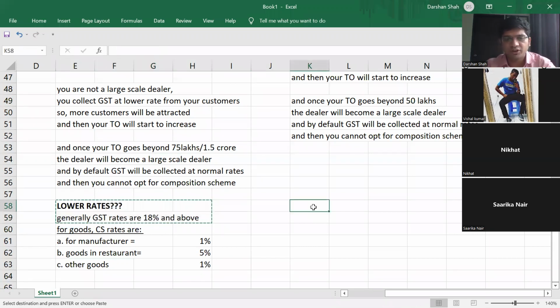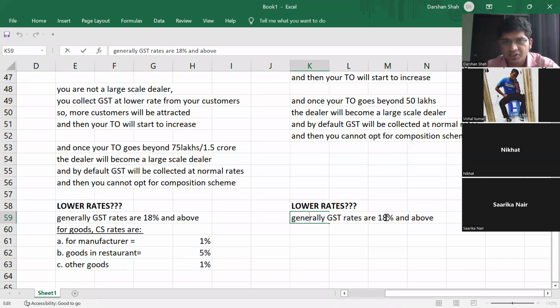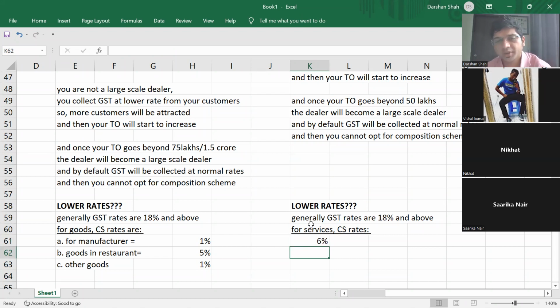Now, same way for services, generally GST rates are 18% and above. For services under the composition scheme, the rate is just 6%. So 3% CGST, 3% SGST. For all services, the rate will be 6%.